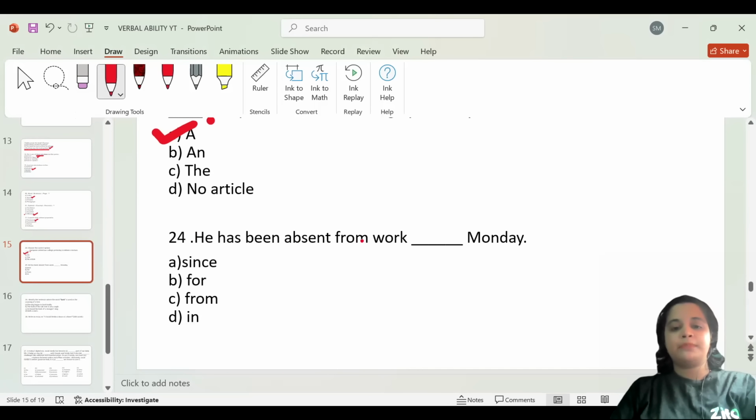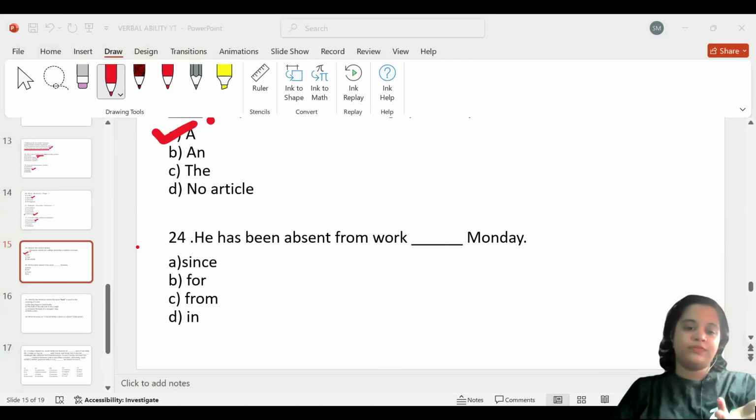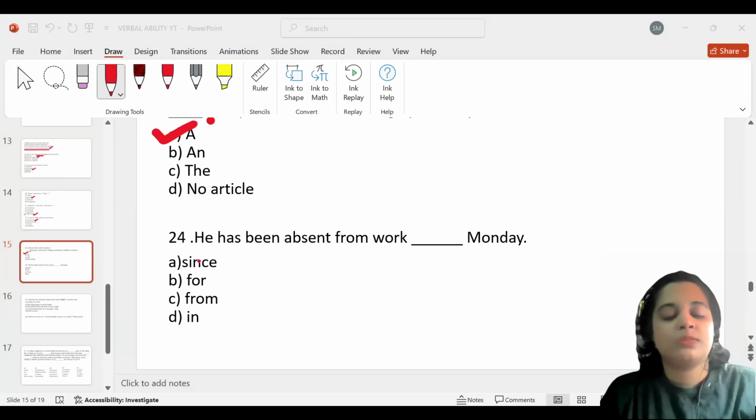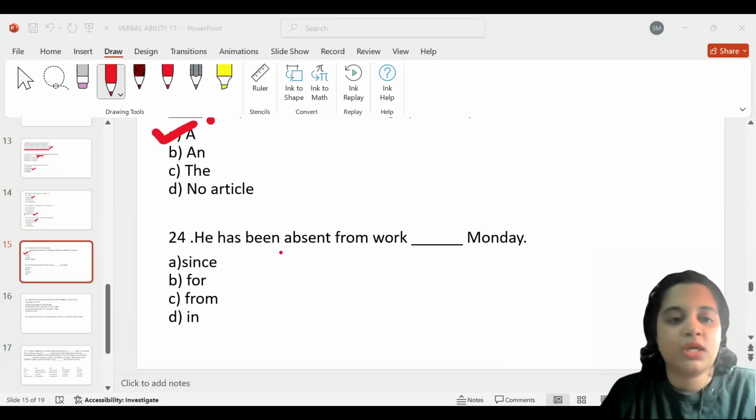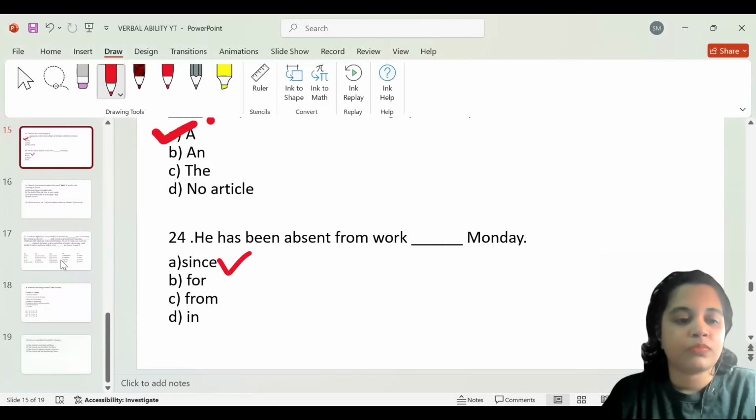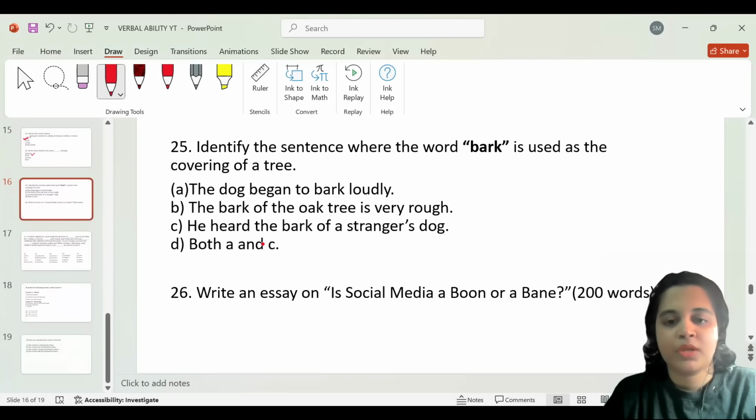He has been absent from work dash Monday. Okay. So this is a point of time. So since refers to a point of time. For, from, and in would not be the most correct prepositions here. So he has been absent from work since Monday. Since would be the most correct answer for this one. All right. And the next question.